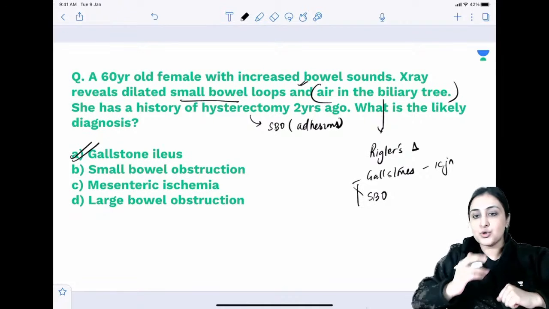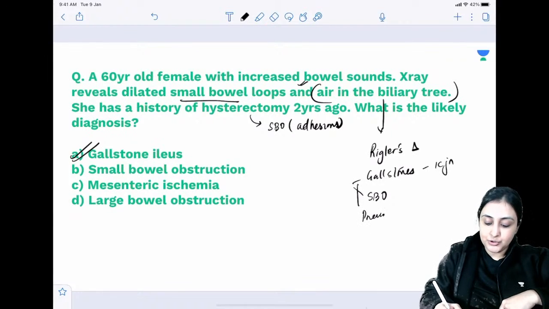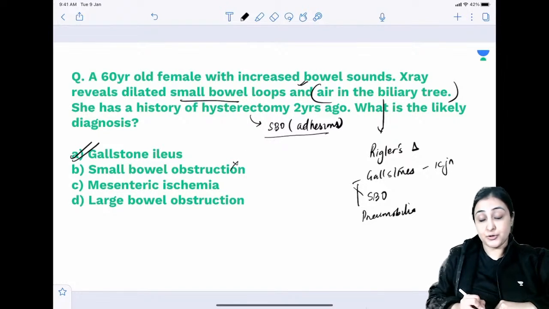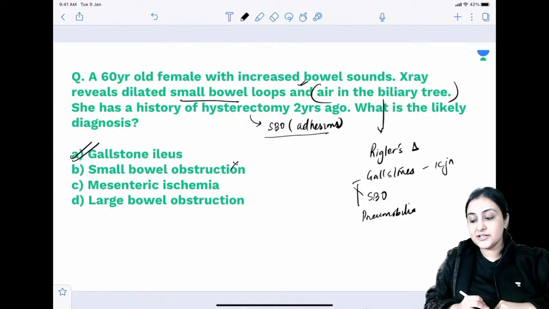air has gone into the biliary tree. So you have pneumobilia. Okay, so this is how you do not jump to the diagnosis. History of hysterectomy can just be small bowel obstruction, but because of air in biliary tree, we will rule it out.